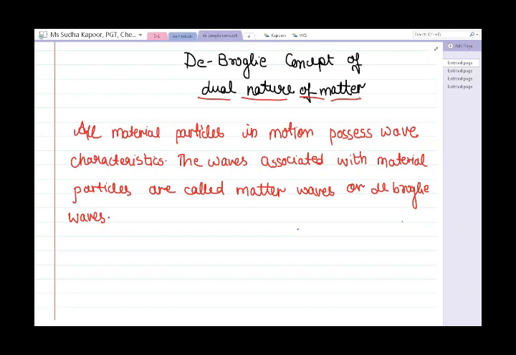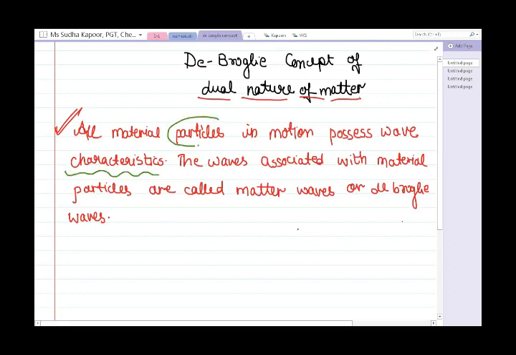So later on, Louis de Broglie, a French physicist, advanced the idea that, like the photon, all the other material particles also have dual nature, that is, the dual nature of matter. It was known as the de Broglie concept, according to which all material particles in motion possess wave characteristics.